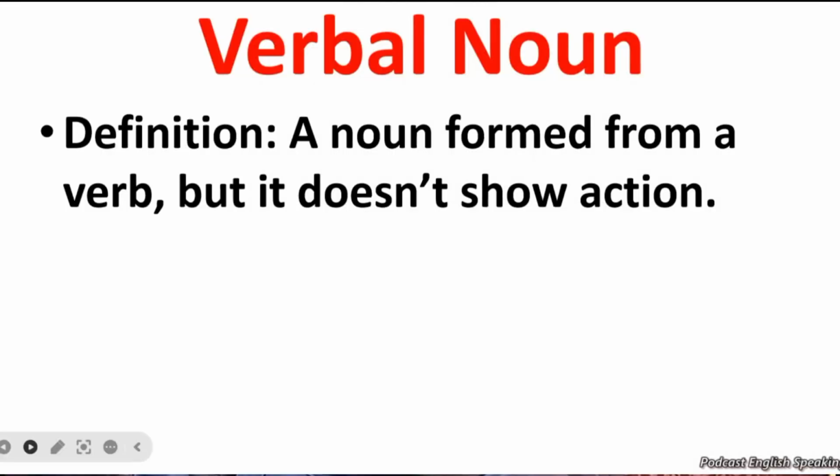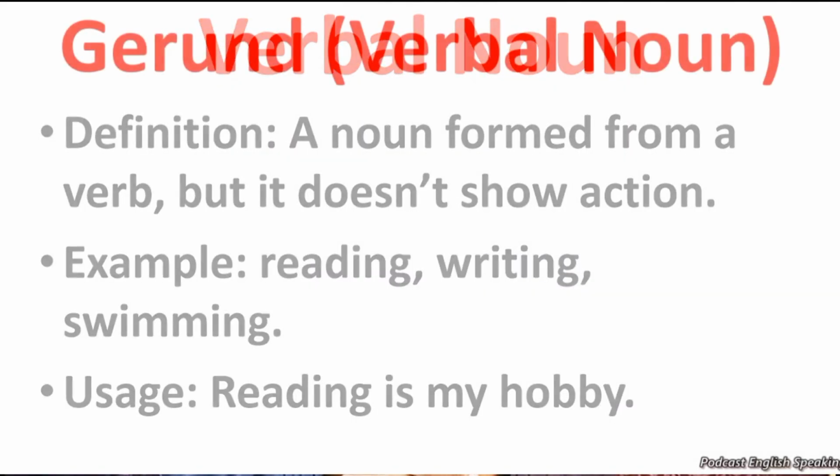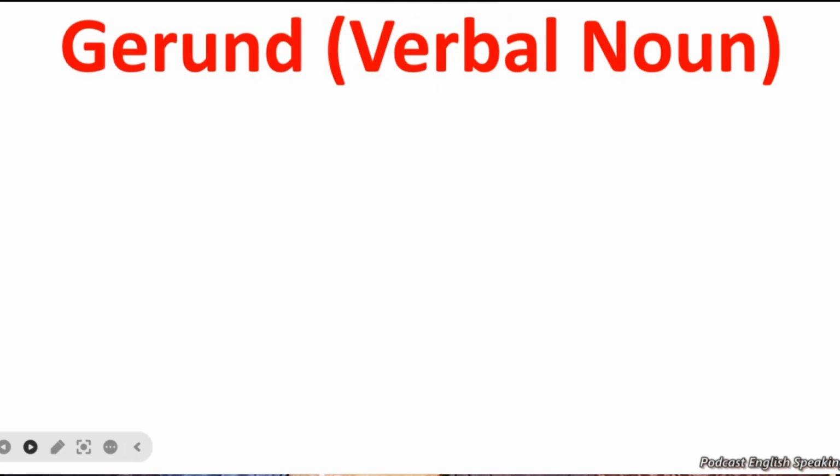Another example is verbal noun. What is verbal noun? A noun formed from a verb, but it doesn't show action. For example, reading, writing, swimming. They are called verbal noun. Usage: reading is my hobby. Reading is my hobby.